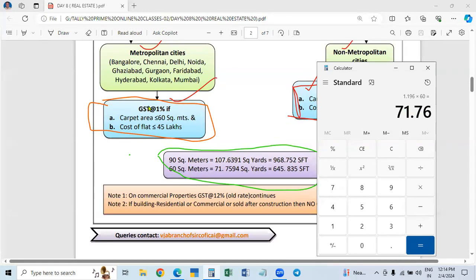For the metropolitan cities, 60 square meters means, rounded off, 71.76 square yards.